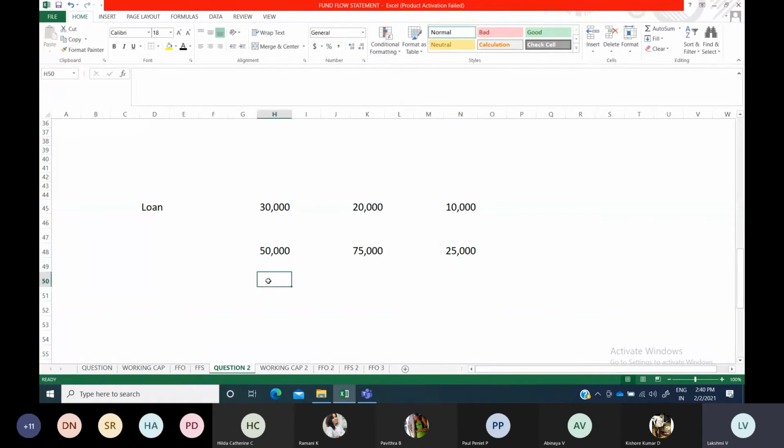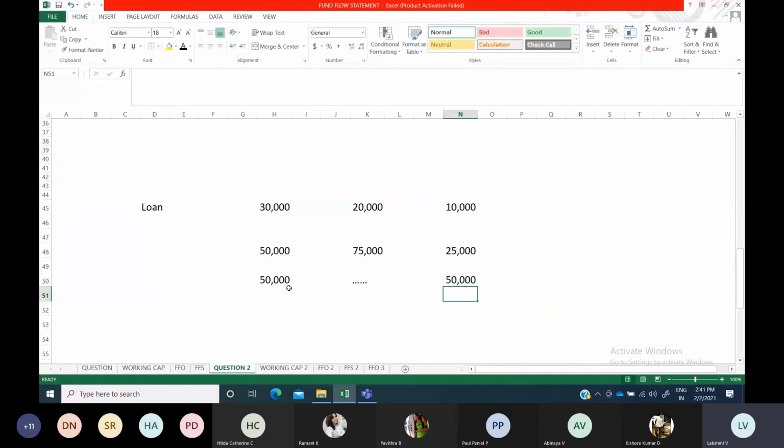If you take for example 50,000 is here and here nothing is there, that means what? 50,000 they have borrowed last year. This year that 50,000 fully they have paid. So what you will show in payment, 50,000 only you have to show.